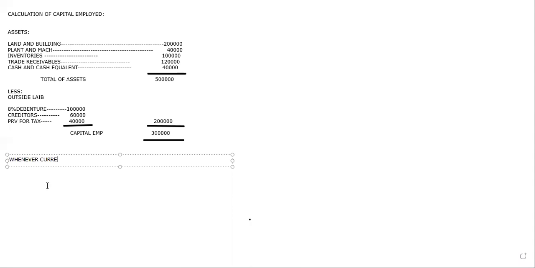Whenever current year profit is mentioned, the normal profit is calculated on average capital employed.